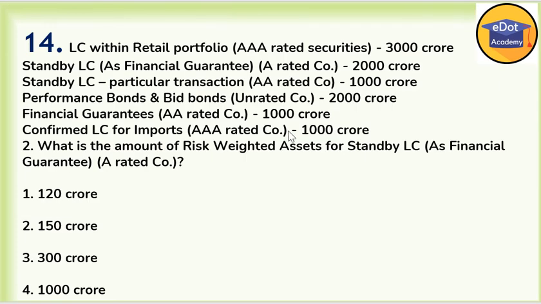Now next, same data is given here. What is the amount of risk weighted asset for standby LC, as financial guarantee A rated? So for standby LC, the total amount is 2000 crore. Now we have to see what the CCF is first.